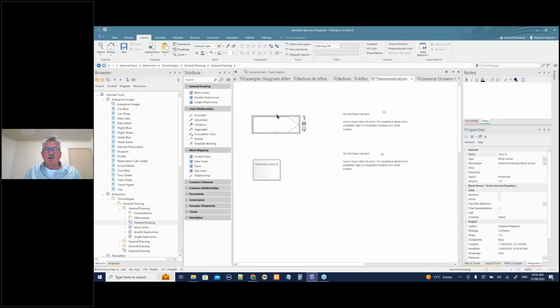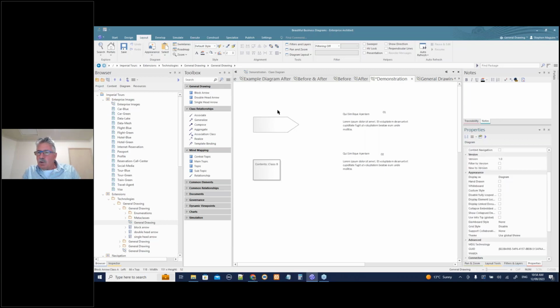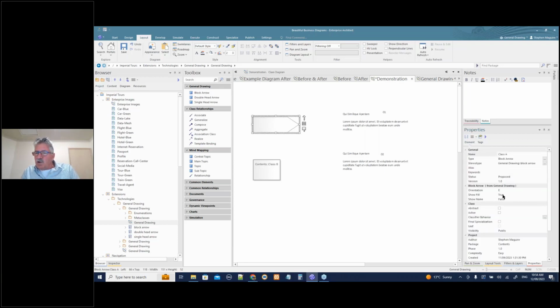I can change the color of it. But if you look at it again with my block arrow, it's got show field true, show name false. Let's show the name in there because we want to for this example. And we can change the direction of it. Say, okay, we want it to go south, or we want it to go east. So that's all in that shape script. We want it to go west.